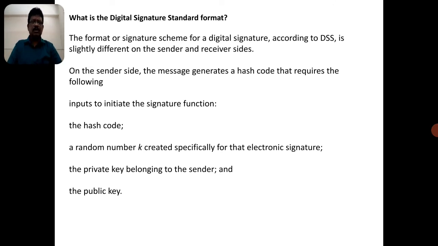One more is a random number k created specifically for the electronic signature. The signature is created with the help of this one random number, k.